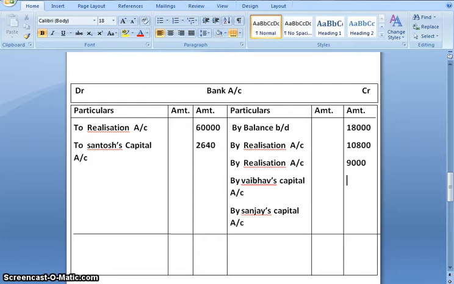By Vaibhav's capital, 10,560. And by Sanjay's capital, 14,280. When we add debit side, the total comes to 62,640. Similarly, when we add the credit side, the total is 62,640. Our bank account is tallied.